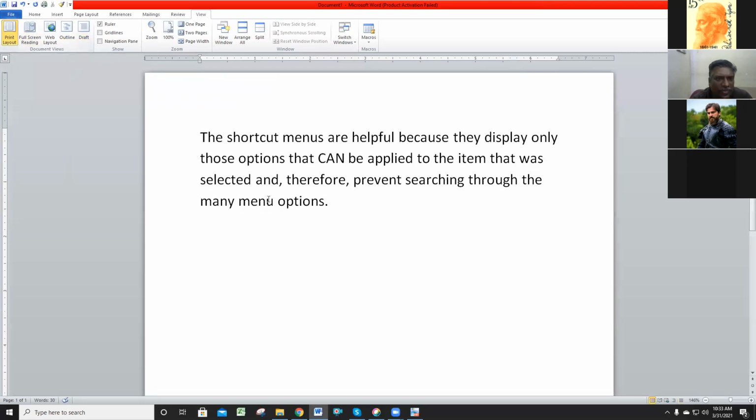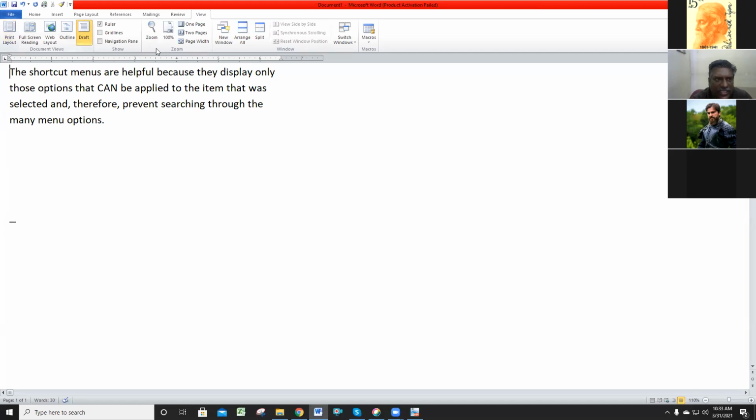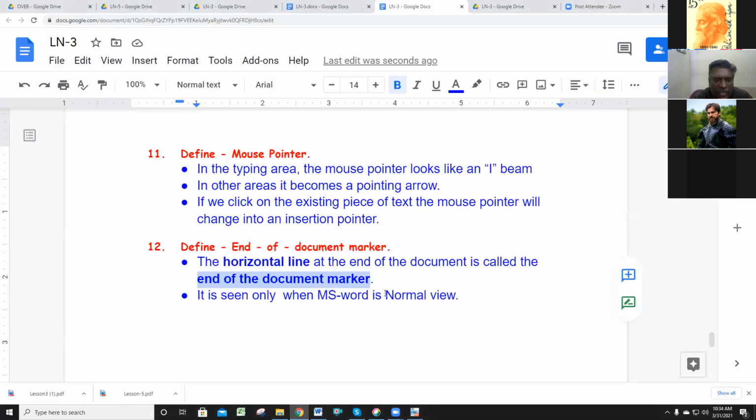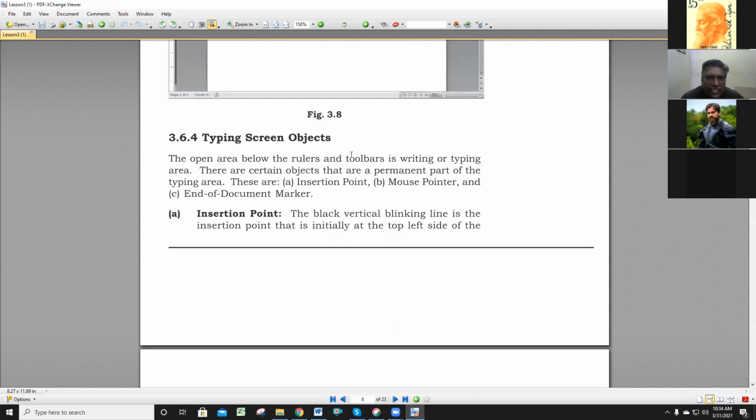Otherwise, in print view, the end of the document marker is not there. It is only seen in the normal view. Draft view only, we can call it as normal view. Is it clear? So we discussed the typing area, typing screen objects.